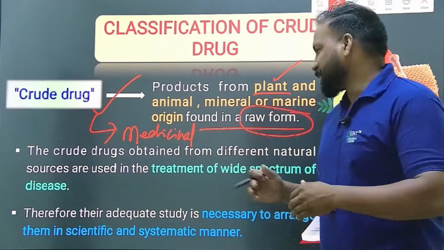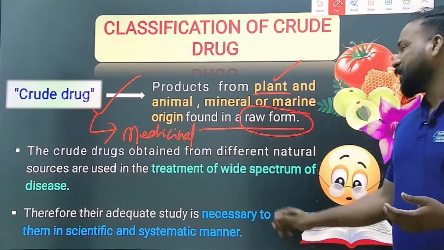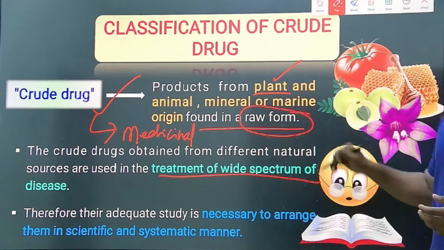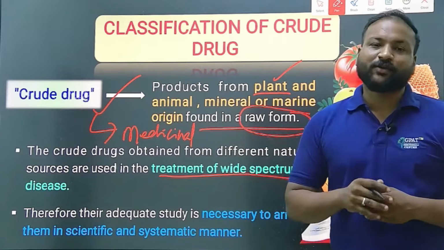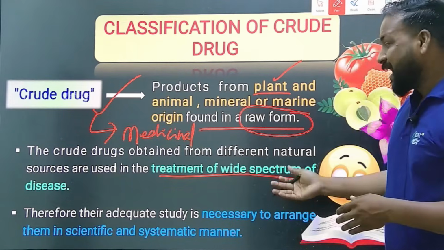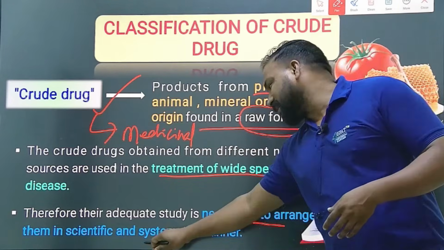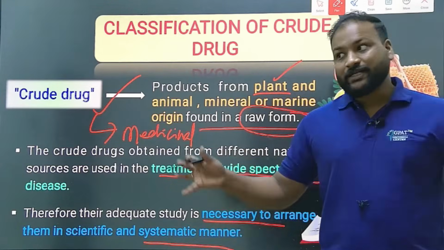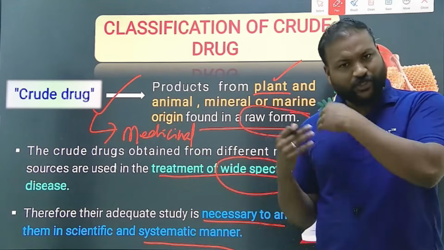Is it clear? So the crude drugs are obtained from different natural sources for the treatment of a wide spectrum of disease. Therefore, adequate study is necessary to arrange them in a scientific and systematic manner. They are huge in number.